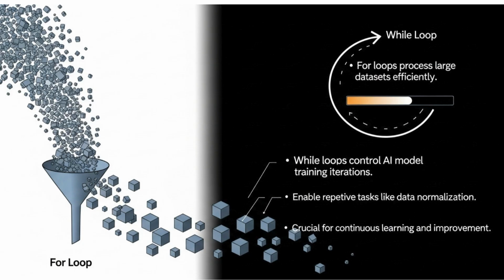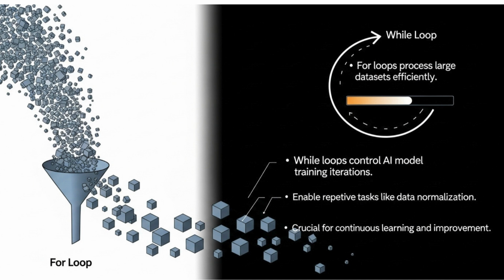These repetitive actions, driven by both for and while loops, are absolutely crucial for continuous learning and improvement. They allow AI models to refine their predictions, adapt to new data, and become more accurate and robust over time, forming the backbone of any learning algorithm.